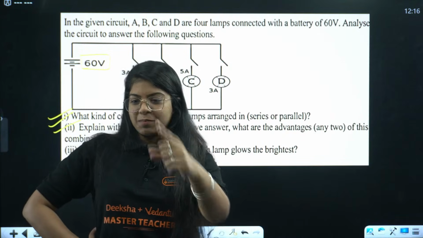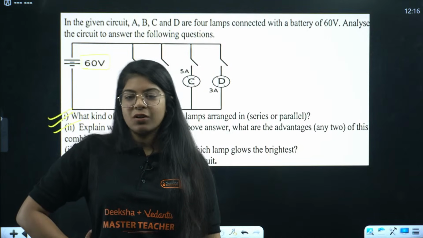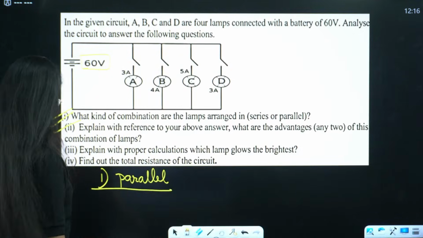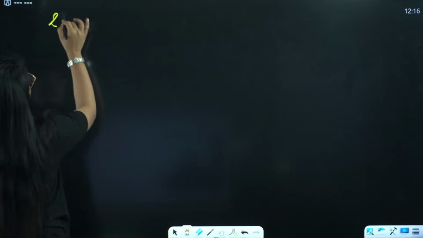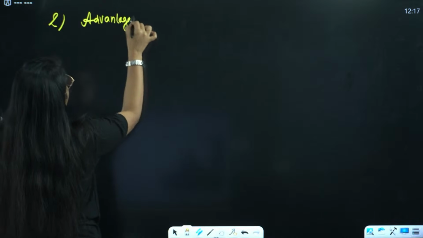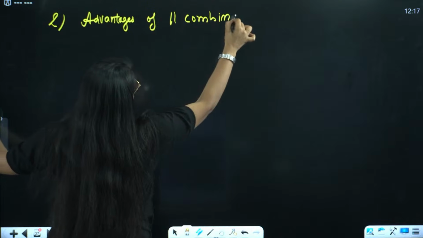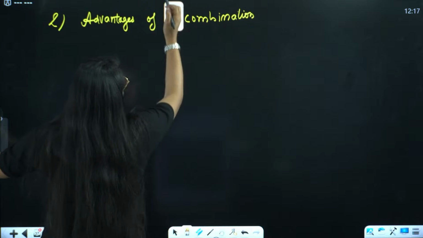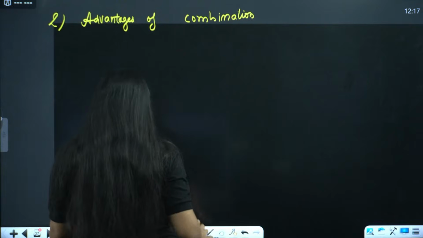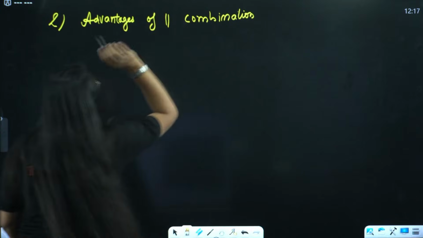Okay, see, I remember Kalpana. If one lamp burns or fails, the others will continue to glow because each has a separate circuit. Constant voltage. Great. So this is simply what are the advantages of parallel combination over series, right? Advantages of parallel combination, right? Don't write like this.